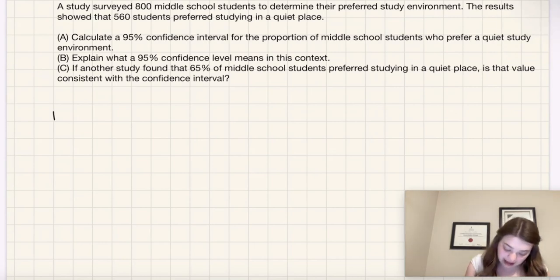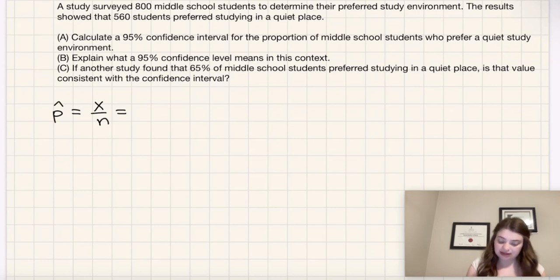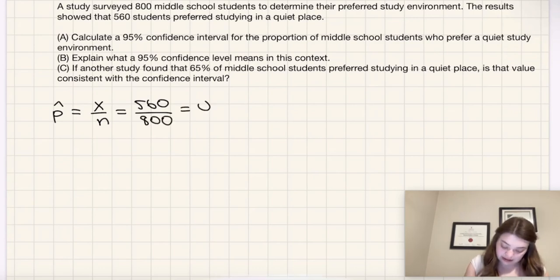Well, that would be p hat, which is x over n, with x being the number of students participating who preferred studying in a quiet place, which is 560, over the total number of students who participated, which is 800. And that is 0.7. So therefore, 70% of the students surveyed preferred studying in a quiet environment. The other 30% preferred studying in some other type of environment.